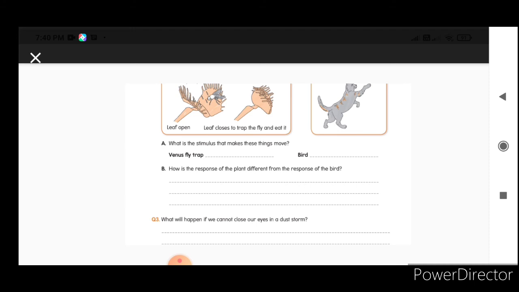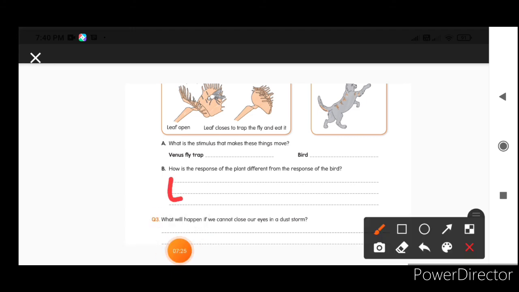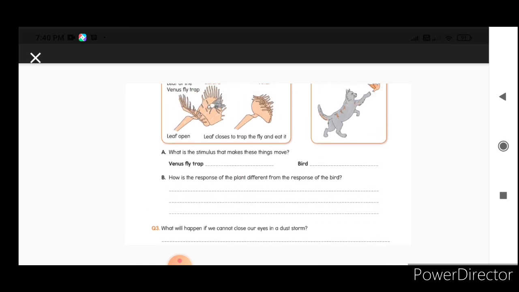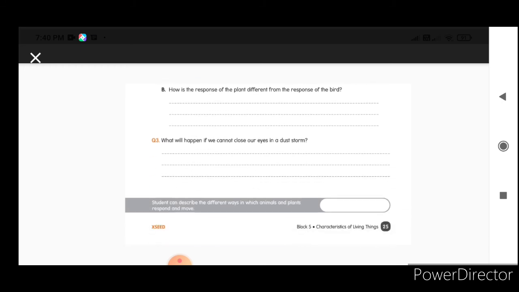Movement occurred, response occurred due to this stimulus. How is the response of the plant different from the response of the bird? The response of the plant is the leaf closed. It is just a hint to you, children. Take this hint and complete the answer. And the bird flew away because it was afraid of the cat. To save its life, the bird is flying away.